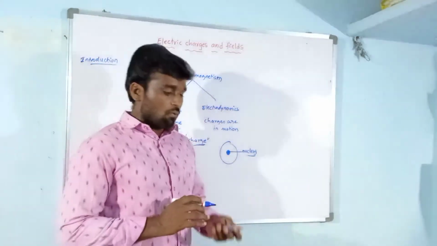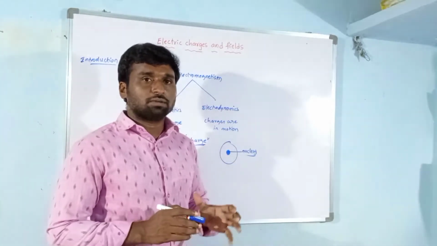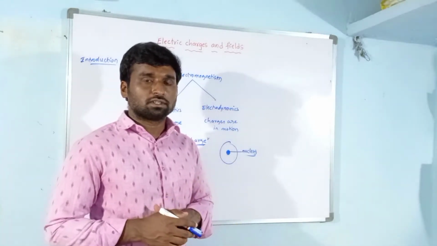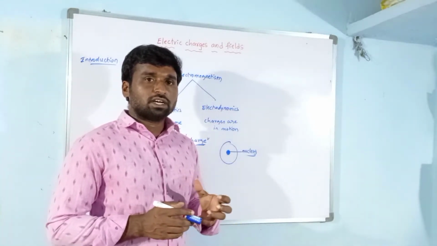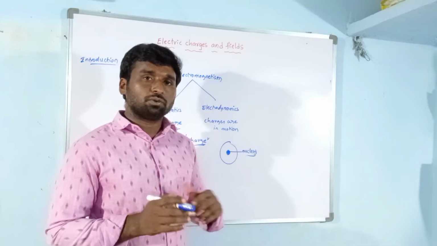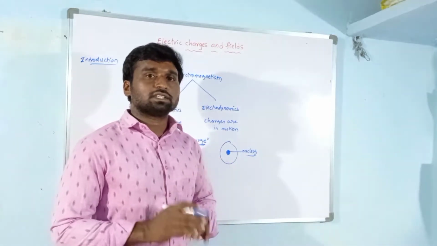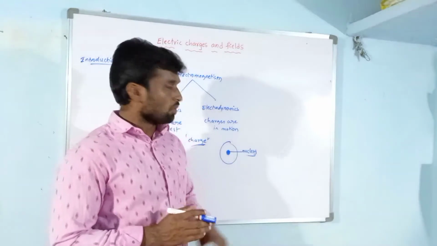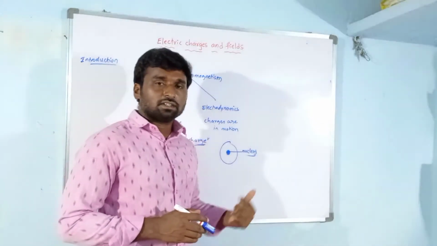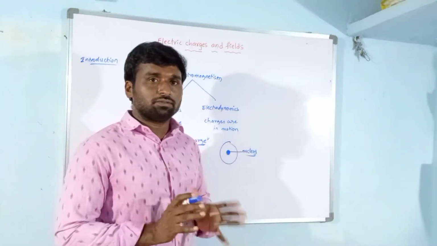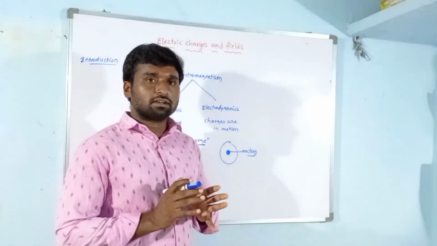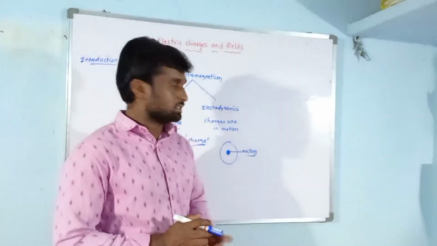So what is the charge of the nucleus? The charge of the nucleus is due to protons. The charge of the proton is positive, due to that the charge of the nucleus is also positive. What about electrons? Electrons revolve around the nucleus in various orbits. Electrons have negative charge.